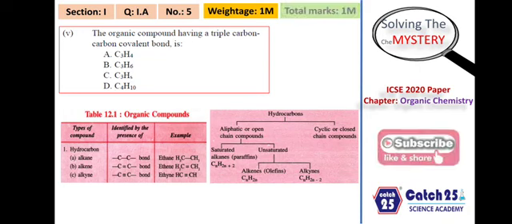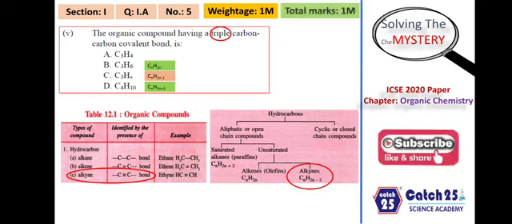Out of this, if they have said we need a compound having a triple bond students, then we should only focus on alkynes. Now what is the general formula of alkyne? It is CnH2n minus 2. Options B, C and D are not satisfying the general formula of alkynes, CnH2n minus 2. The only option which is satisfying this general formula is option A, and hence it is the correct answer. So we have scored 1 mark, as you can see on the top of your screen in the green box. This is what you have scored up till now.